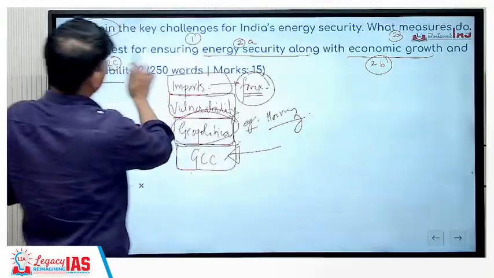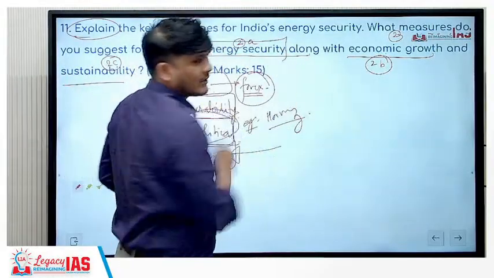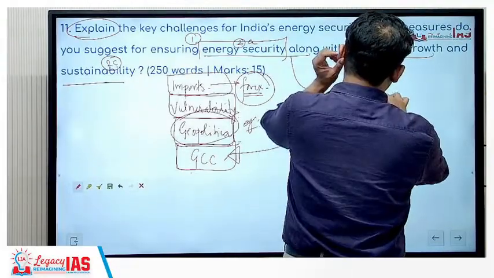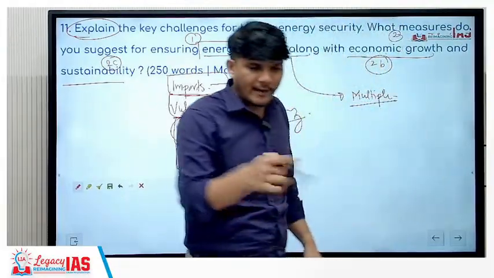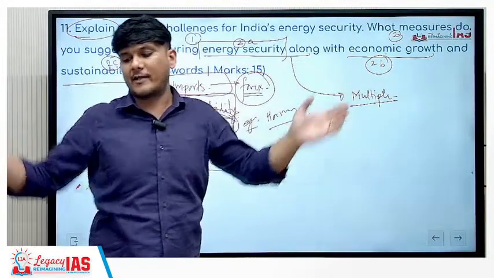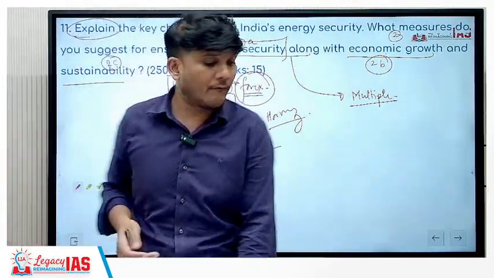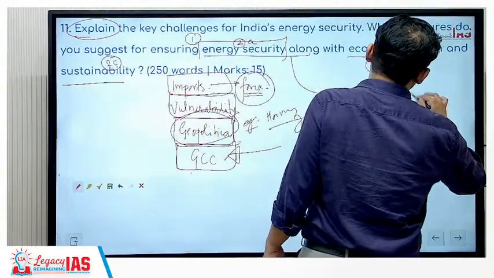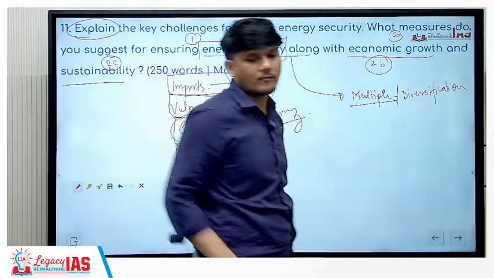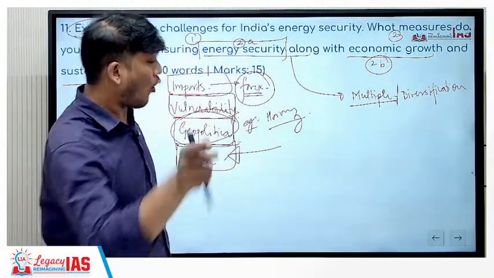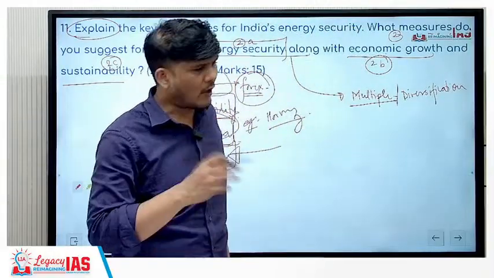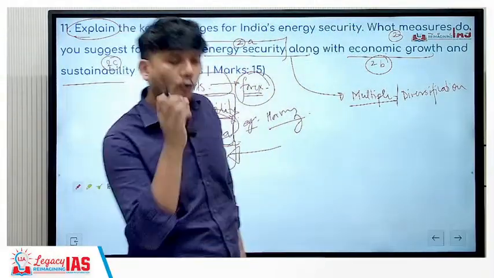Second, what measures do you suggest for ensuring energy security? First is energy security. So for having energy security, what should I do? I should have multiple sources. I should not be buying from one place or one region, or the majority of it should not come from the Strait of Hormuz. It should come from the rest of the world as well, as a result of which we will be talking about diversification. So here you will be focusing on diversification, but over a long period of time you can also talk about Atmanirbharta.